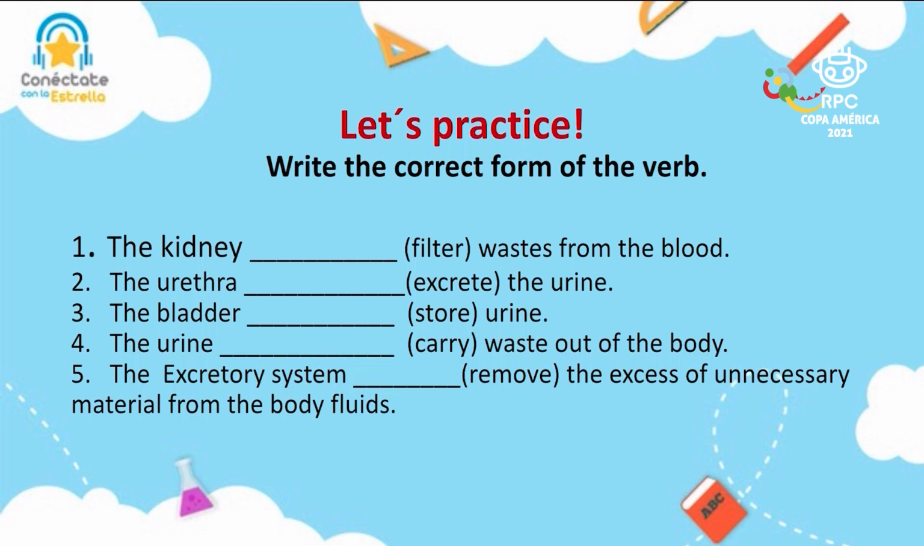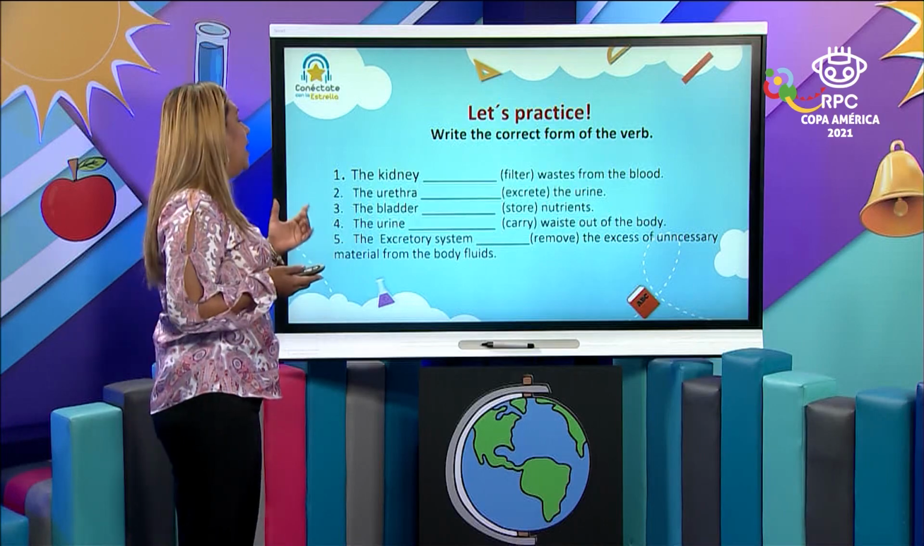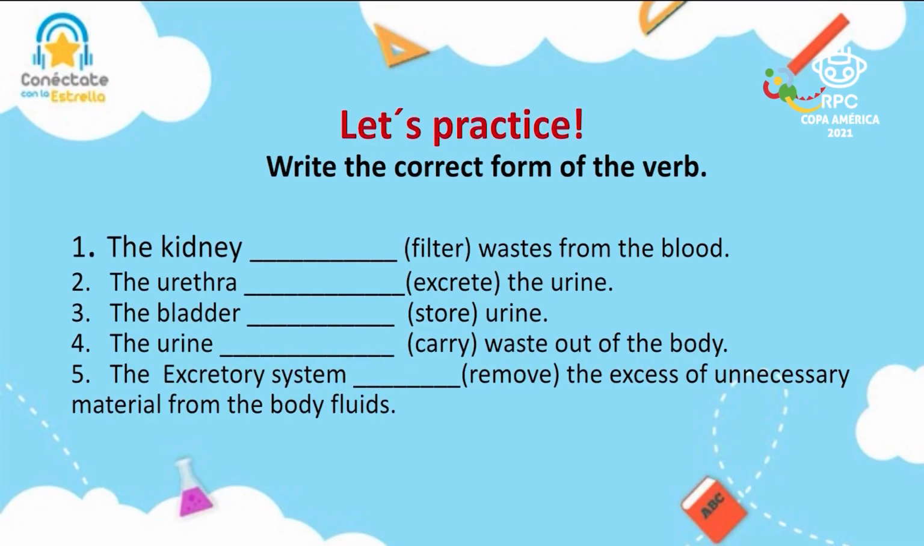So let's practice now writing the correct form of the verb. Remember, we were talking about the simple present tense and what happens with verbs when we are working with the third person singular. This time, we are going to write sentences related to our topic, the excretory system. I have the verbs filter, excrete, store, carry, and remove, okay? Number 1, the kidney filters waste from the blood. Okay, number 2, the urethra, what is correct to say? Excrete or excretes?